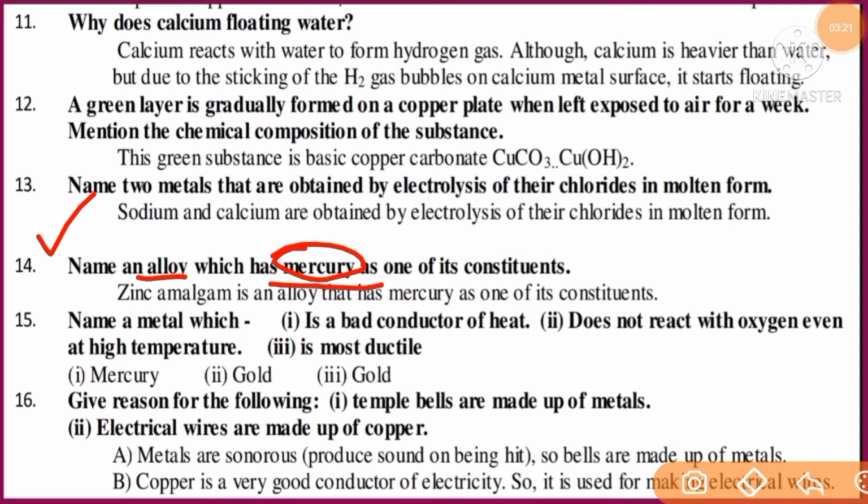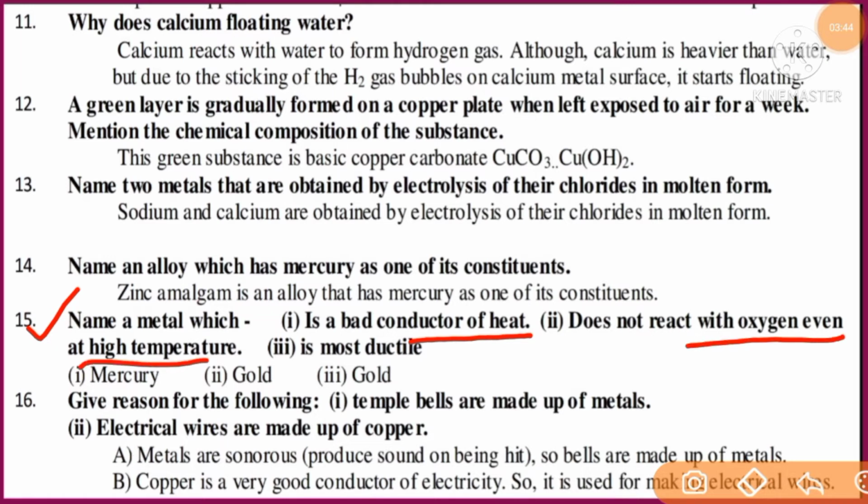So you can take another metal such as zinc. Zinc amalgam is an alloy which has mercury as one of its constituents. Understood? Next, question number 15. Name a metal which is a bad conductor of heat, does not react with oxygen even at high temperature, and is most ductile.